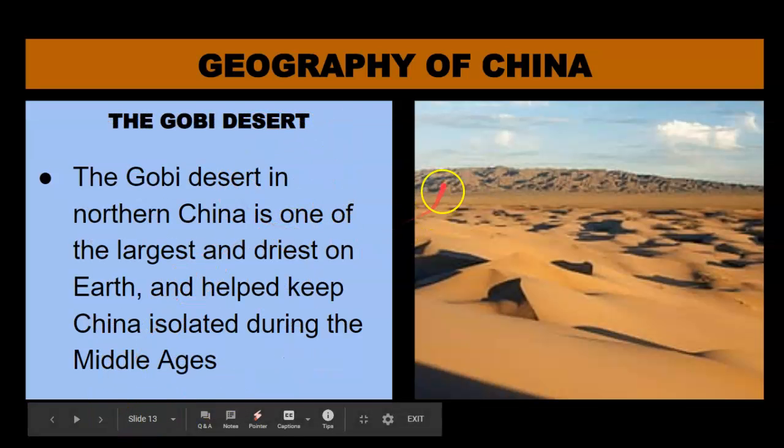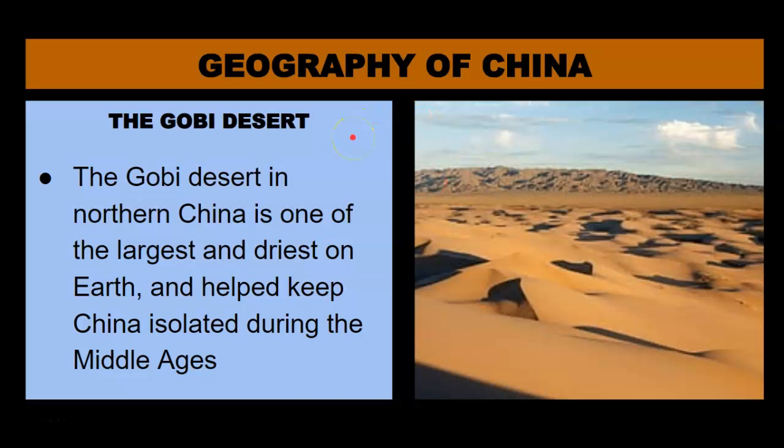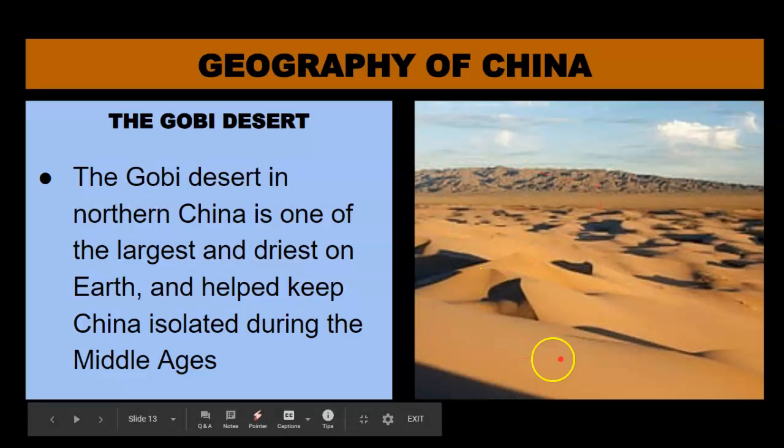Okay, our next geographic feature we're going to look at are deserts, and it just so happens that one of the largest deserts in the world, called the Gobi Desert, is in China. It's on the northern border of China. The Gobi Desert in northern China is one of the largest and driest on Earth, and helped keep China isolated during the Middle Ages.